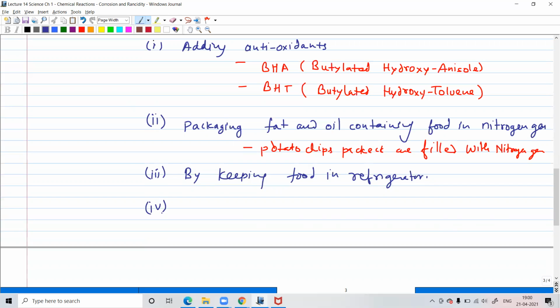Sir, preservatives and antioxidants are same? No, I don't think so. Preservatives can be of different types. Antioxidant will just prevent the oxidation. But I'll see more details of that. I'll see what preservatives people add. There can be different types of preservatives. I will see if I find more information about that.